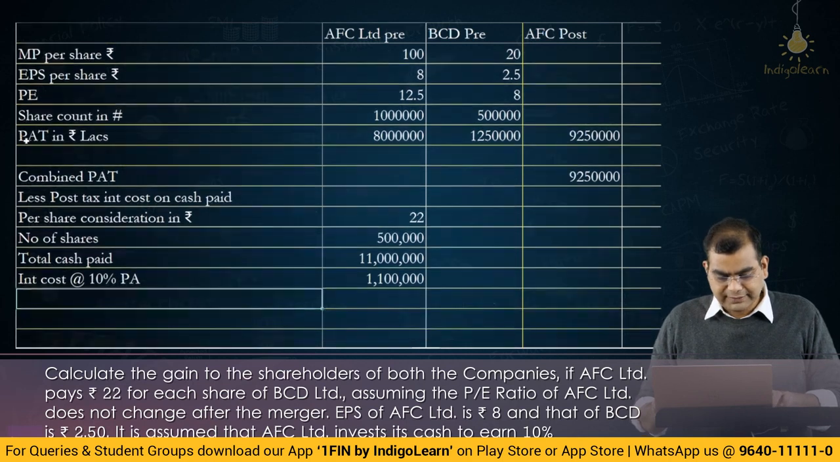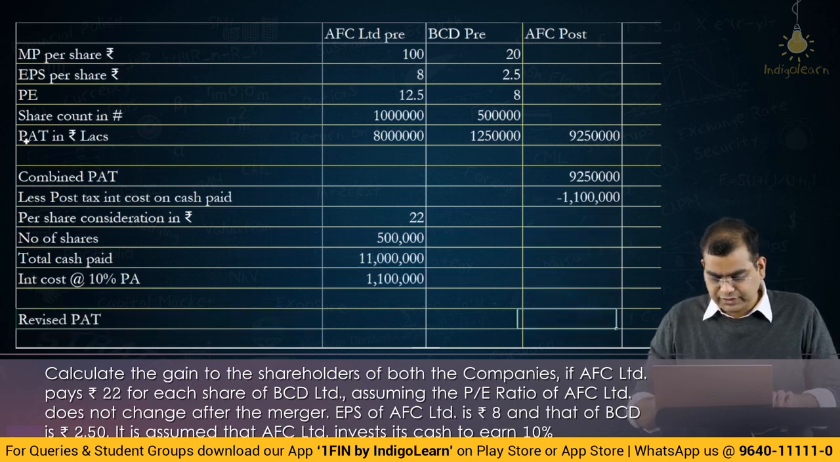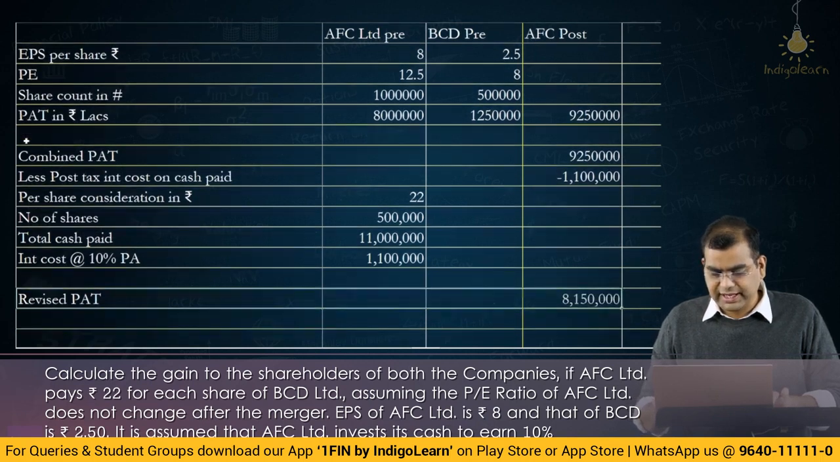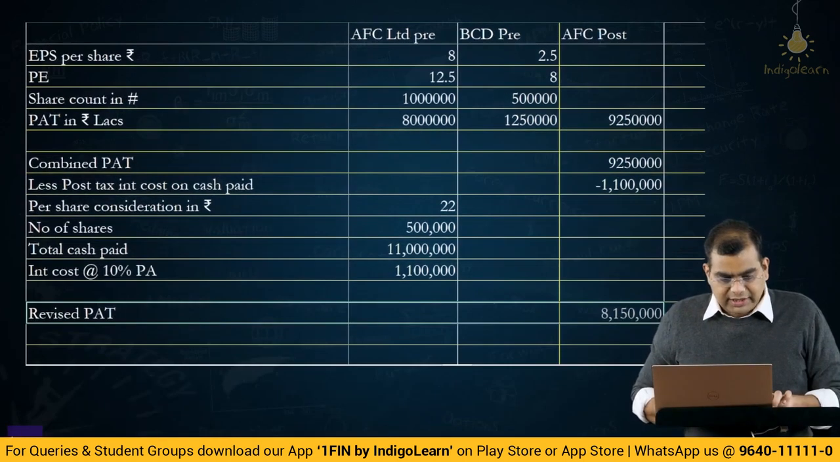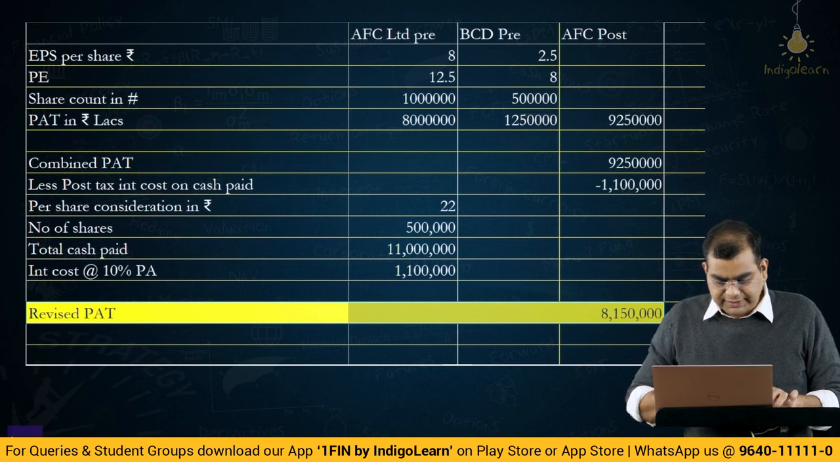So combined PAT less post-tax interest cost on cash paid. So this is 11 lakhs, right? Revised PAT. Revised PAT is how much? 9 lakh 25 minus 11 lakhs, which is 81 lakh 50,000. Okay. 81 lakh 50,000. This is revised PAT. Okay. Now this is revised PAT.